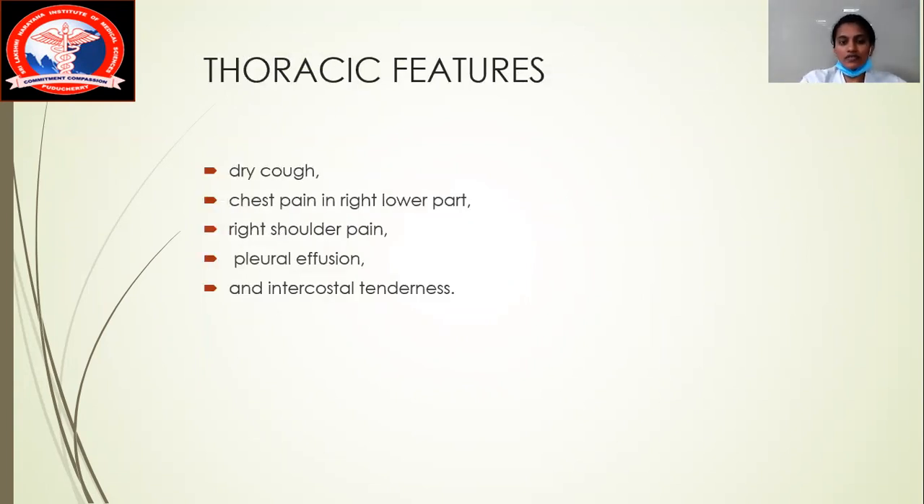So what is the most common thoracic feature you want to see in this amoebic liver abscess? The patient can have a dry cough and pain in the right lower part. Okay, chest pain is usually present on the right side, just because of the diaphragmatic or pleural irritation. The patient will also have a right shoulder pain. Okay, the right shoulder pain is because of diaphragmatic irritation, and you can also see a pleural effusion, most commonly on the right side. Okay, the next thing is because of the irritation or because of any collection, the patient can have an intercostal tenderness.